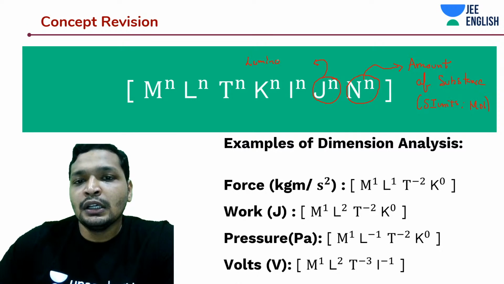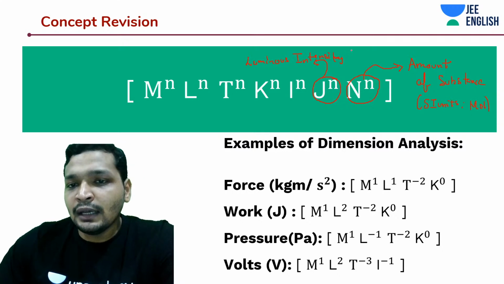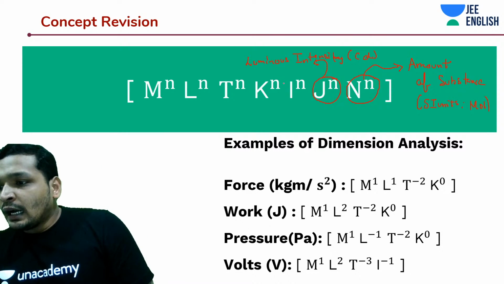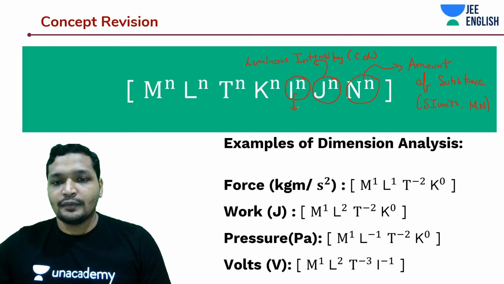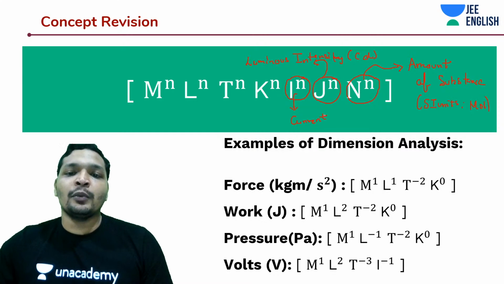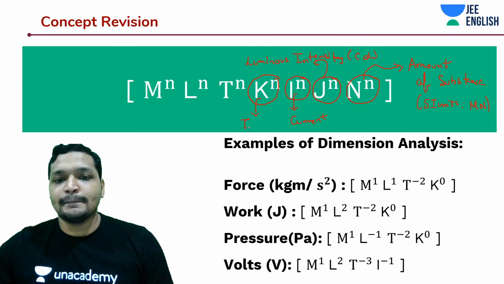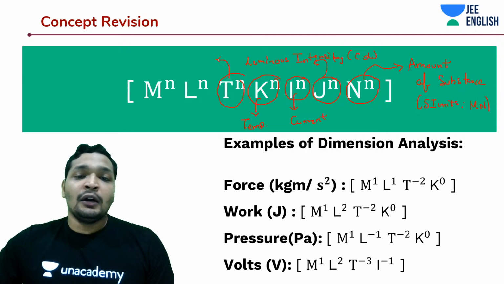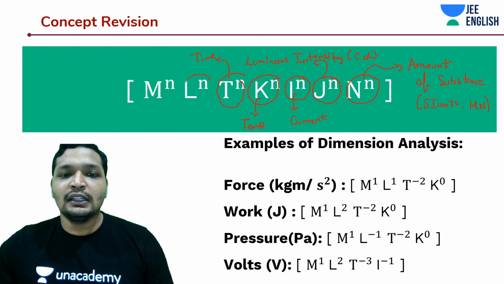That's actually a very good question. So J is luminous intensity, and what is its SI unit? Candela. That's correct. And I is current. And what about K? K is temperature. And what about T? MLT is quite popular amongst you guys. So T is basically time, and L is length. All right, that is it.